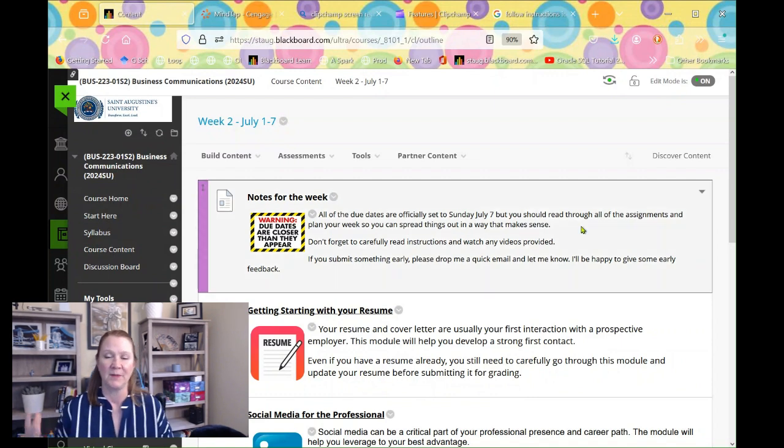Before we get started on what's coming due this week, remember you do have a letter of introduction that was due Sunday night, and you had a discussion board post that was due on Sunday night, and Monday morning you will get paired up with another student to respond to. So if you didn't get your discussion board post done by Sunday night, you might be able to hurry up and get that done right now. If not, it's probably going to be too late, but you can still do the letter of introduction, okay?